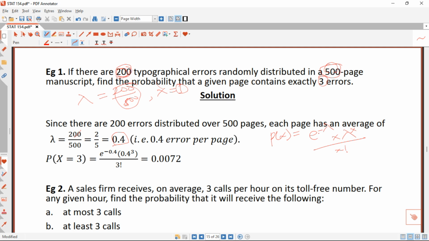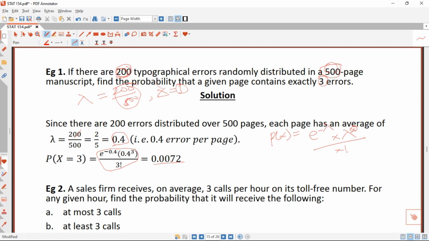So we have e raised to the power negative 0.4, since lambda is 0.4, times lambda, which is 0.4, raised to the power 3. The 3 is the x, as in lambda raised to the power x, divided by the x factorial, that's 3 factorial. Once you have this and you punch it into the calculator, you are surely going to get this answer.